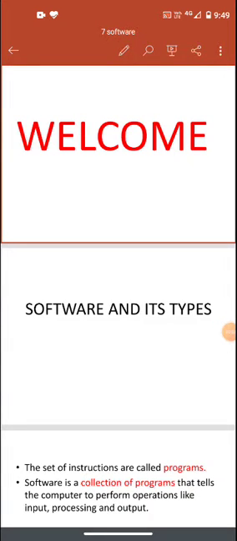Welcome everyone. Today we are going to revise the chapter Software and its Types. This chapter is going to come in your Unit 1 exam.